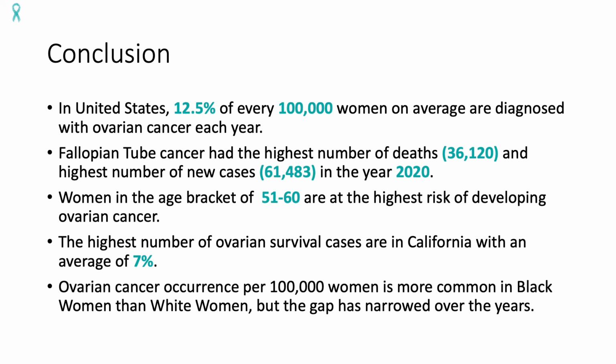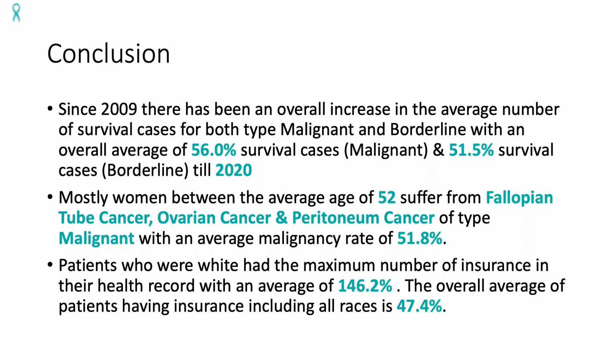Women in the age bracket of 51 to 60 years are at high risk of developing ovarian cancer. The highest number of ovarian survival cases are in California, with an average of 7%. Ovarian cancer occurrences per 100,000 women are more common in black women than white women, but the gap has narrowed over the years. Since 2009, there has been an overall increase in the average number of survival cases for both types, malignant and borderline, with an overall average of 56% survival cases for malignant and 51.5% for borderline till 2020.